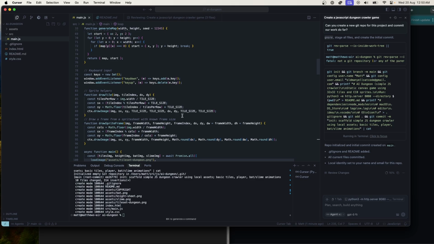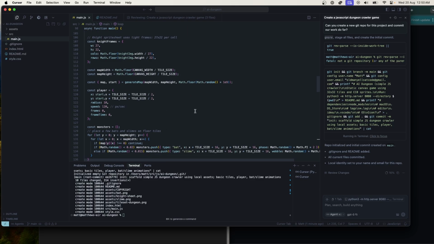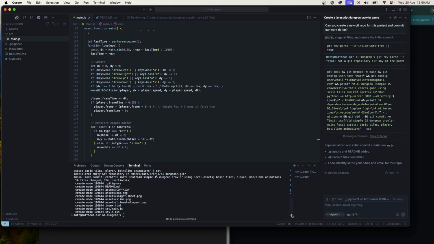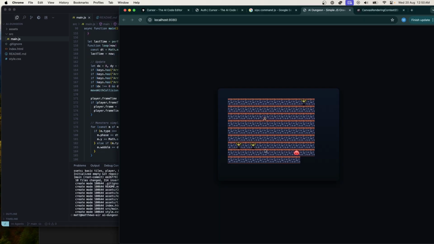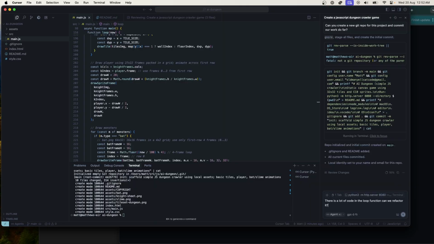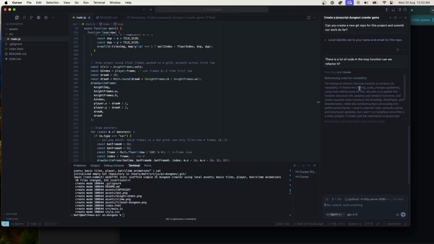I think there's a few things. We could ask it to maybe clean this code up a bit. I think having all this stuff in the main function is not great. Or we could ask it to render a nicer dungeon than this. Okay, there's a lot of code in the loop function, can refactor it. That's something you might say to a junior dev, right? I'll follow making code changes guidelines. Oh yeah, okay, sure, I like that.